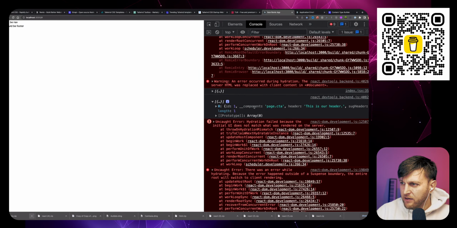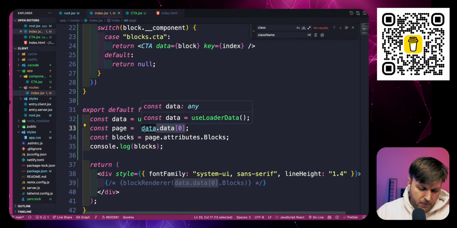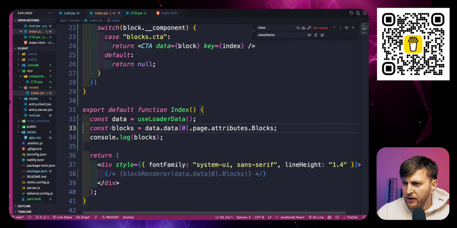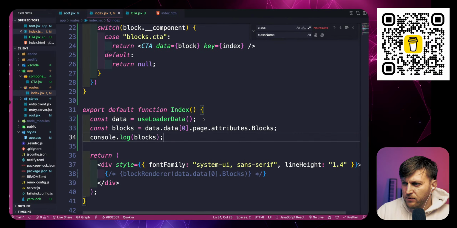And now we have our blocks. Perfect. So now we figured it out. And maybe I could just do this instead. Actually do this. And then we don't worry about this. So we're still getting our blocks. Attributes, data. Attributes.